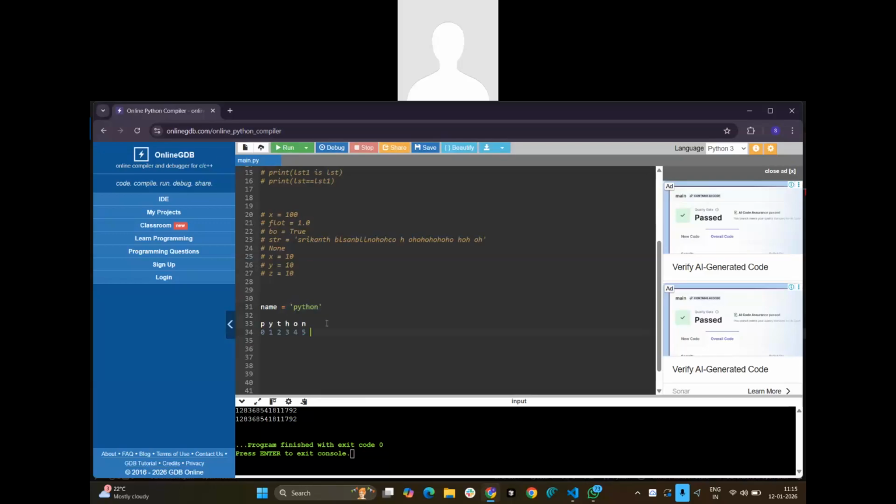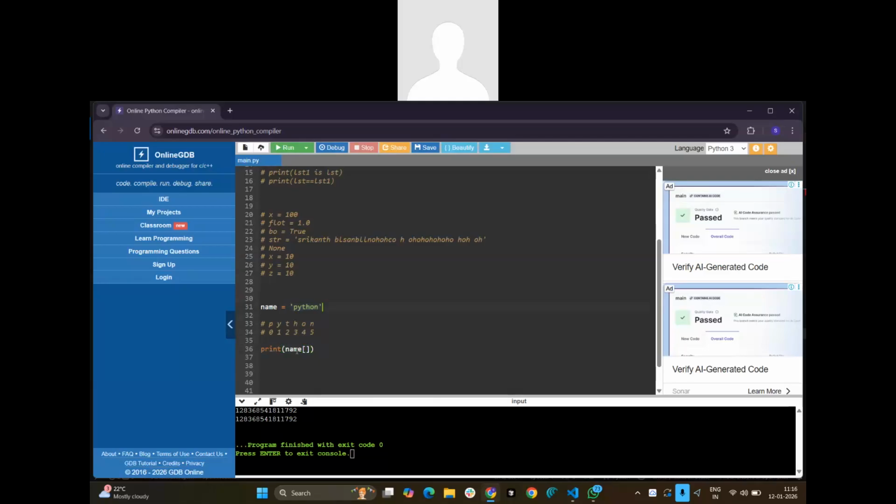So indexing, let's say this is Python. Okay. If I want to access print of name of, we need to use this list structure to access the particular characters.